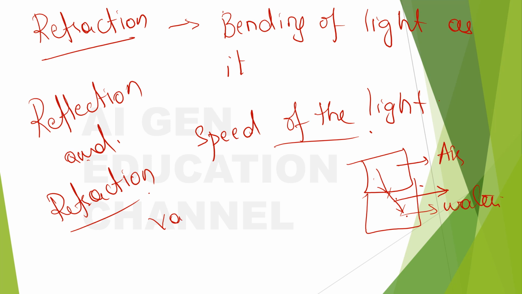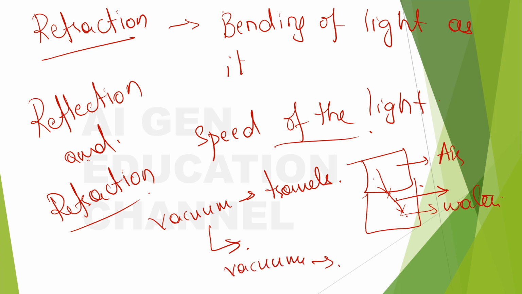As you know, in vacuum the light travels faster, right? Because there will be nothing else to come in its way. So vacuum can be considered as a medium where light can travel to its maximum extent. Then next, air.